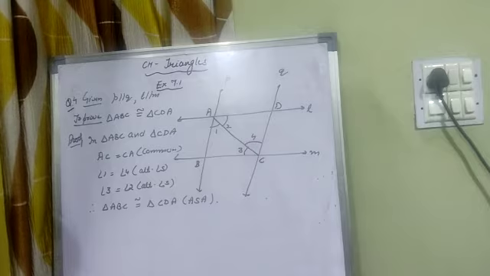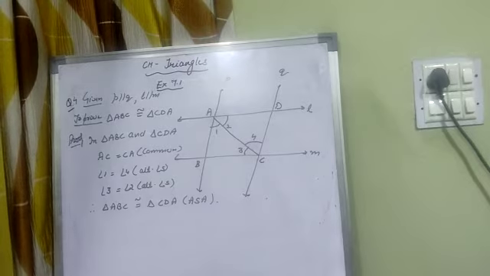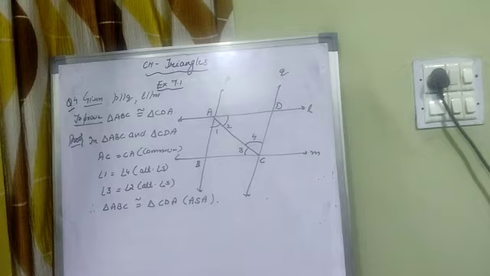Okay, now next question number 7. Fifth and sixth question you will try yourself. Now question number 7.